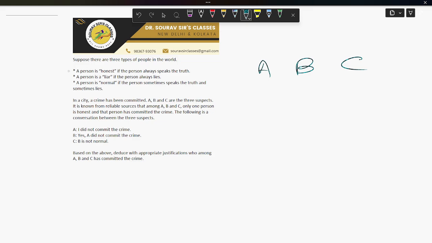So let's summarize. B is honest. B's statement is "A did not commit the crime." True. Therefore, A did not commit the crime. Since B is honest, B committed the crime, as the honest person is the criminal. Now A says, "I did not commit the crime." True. A is not honest, only B is, and A is telling the truth, so A must be normal. C says B is not normal. That is true. B is honest, so not normal.